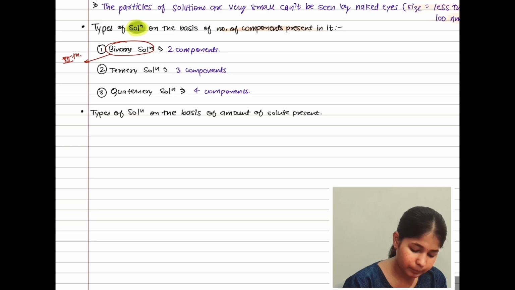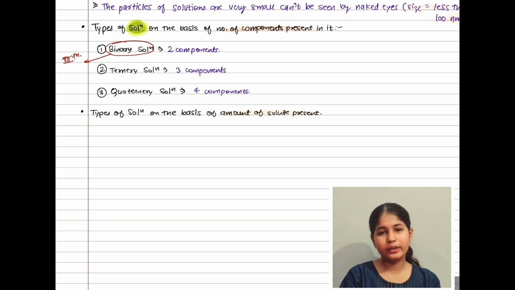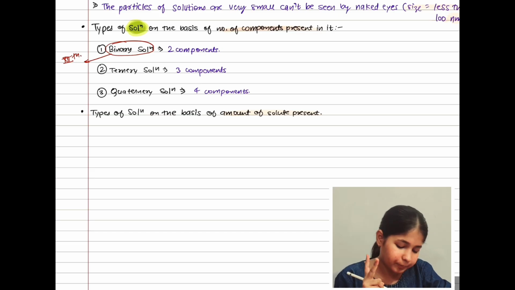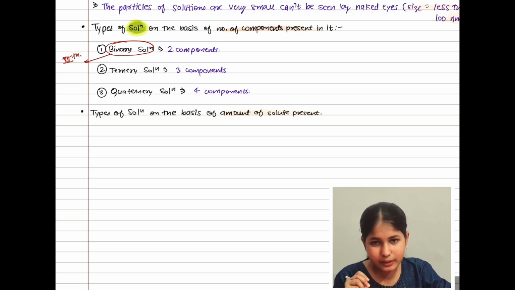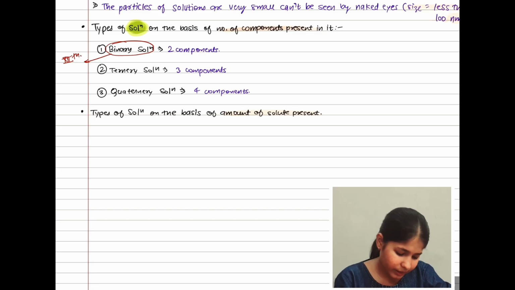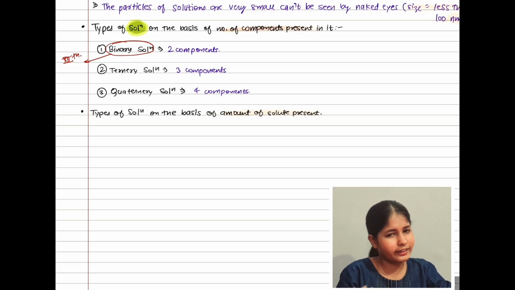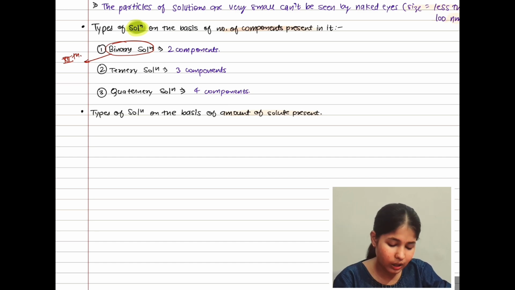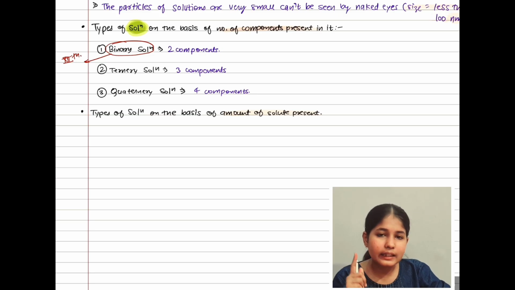Here on the number of components, and here the amount of solute present. So, can you guess how many types of solution there will be? If you have guessed, let me know in the comment section. If you can't remember, let's move on and give the answer. Our answer will be two types. Yes, there will be two types of solution on the basis of how much amount of solute is present.